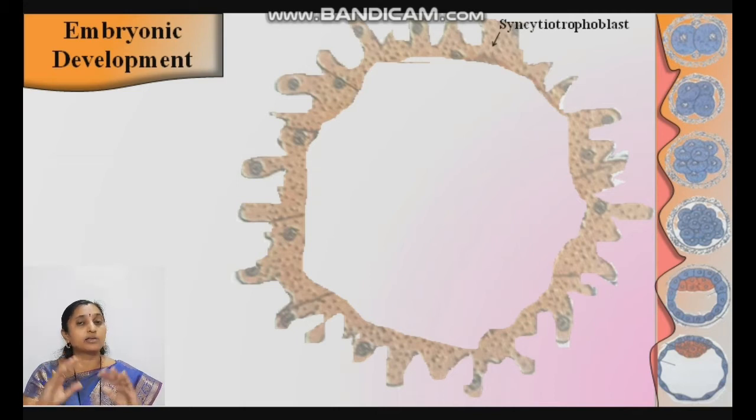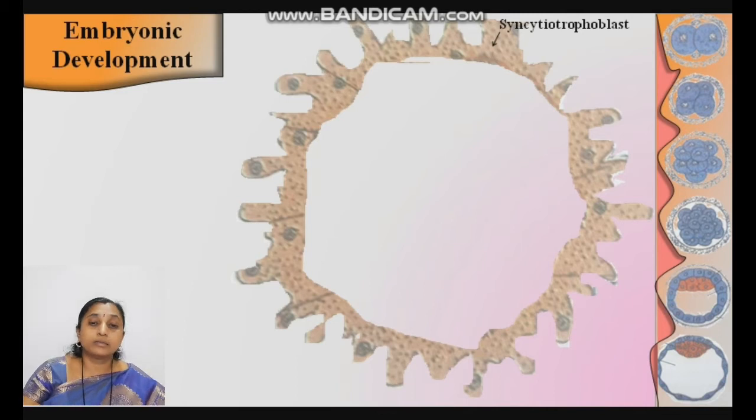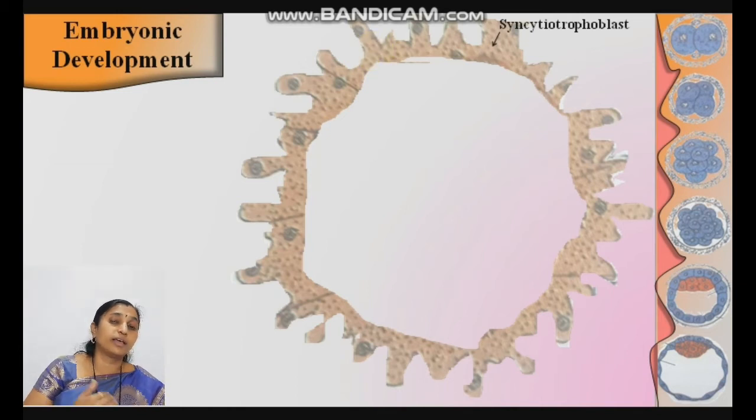The uterus has three walls: the outer perimetrium, the middle myometrium, which is smooth muscle, and the inner endometrium, which is richly vascular. We already studied the endometrium in the female reproductive system as well as in the menstrual cycle. The endometrium contains endometrial glands which secrete the uterine milk, the nourishing fluid for the embryo. See here, they get embedded in the endometrium. At which place do they actually get attached? Where do the blastula or gastrula get attached?